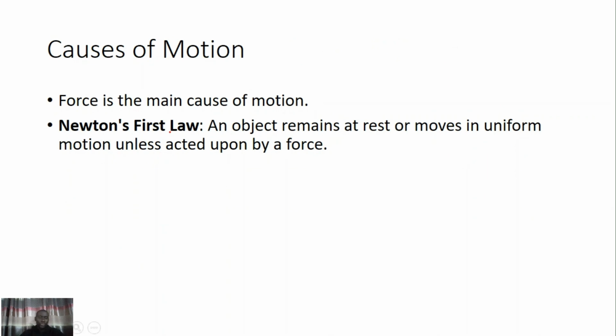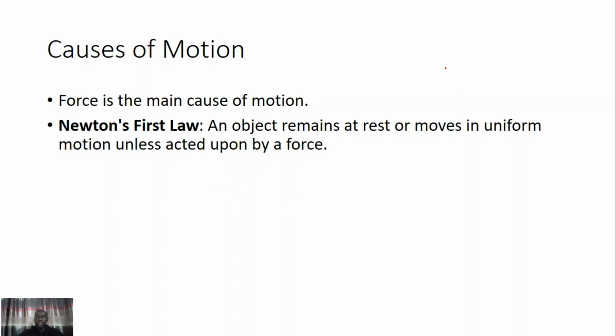Why do bodies move? Basically, bodies usually move when an external force acts on them. That is explained by the first Newton law of motion, which says an object will remain at rest or move in uniform motion unless acted upon by a force.